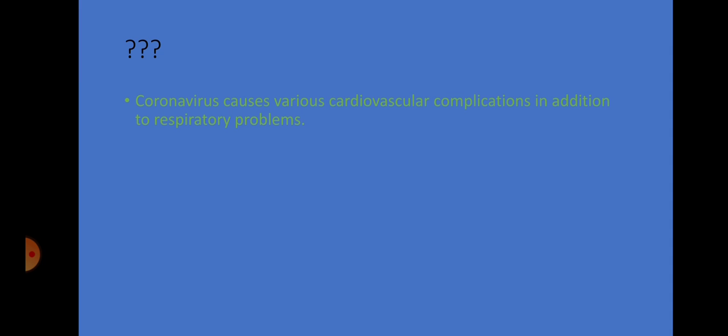So, coronavirus leads to various cardiovascular complications, in addition to respiratory problems, such as myocarditis and clotting in various vessels like brain, heart, leading to stroke. Now, this virus infects various cells using ACE2 receptors. This ACE2 receptor is present in lungs, on pneumocytes. The virus binds to this ACE2 receptor and causes various injury to these cells.